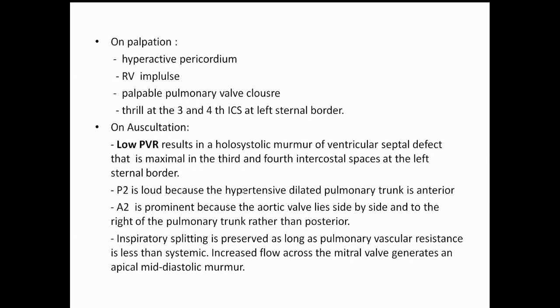P2 is loud because the dilated pulmonary trunk is anterior, and A2 is prominent because the aortic valve lies side by side and to the right of the pulmonary trunk rather than posterior. Inspiratory splitting is preserved as long as the pulmonary vascular resistance is less than the systemic, and increased flow across the mitral valve generates an apical mid-systolic murmur.